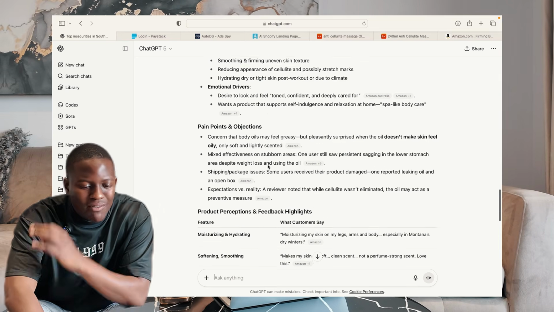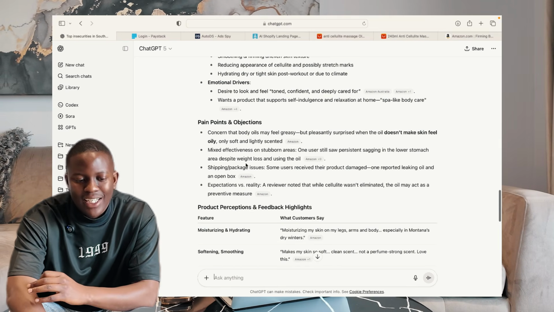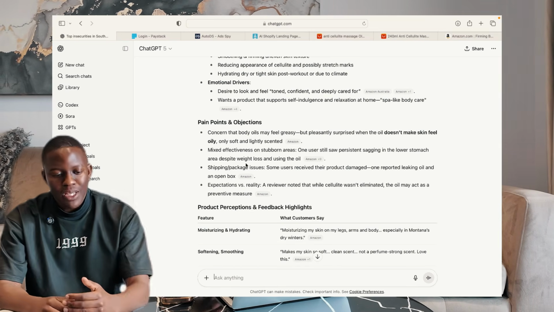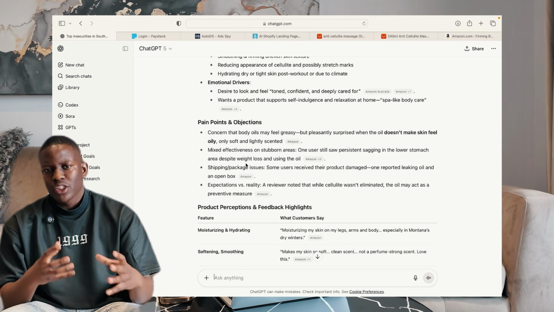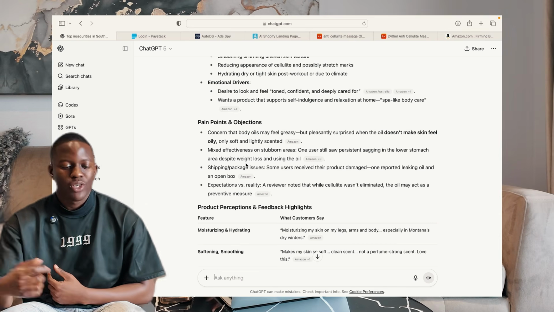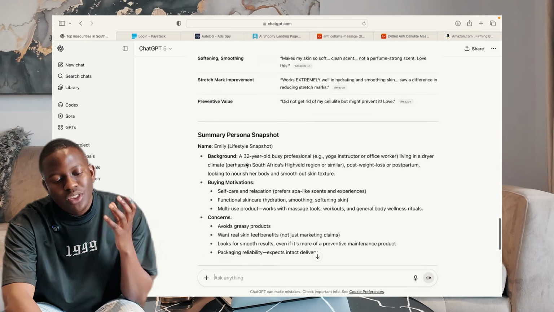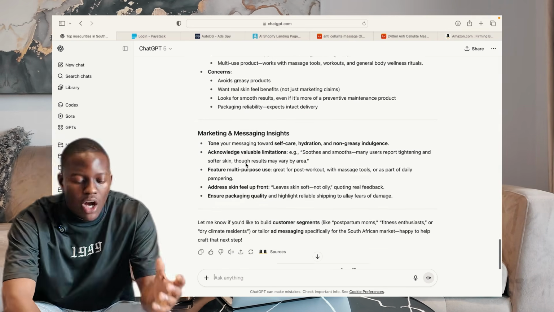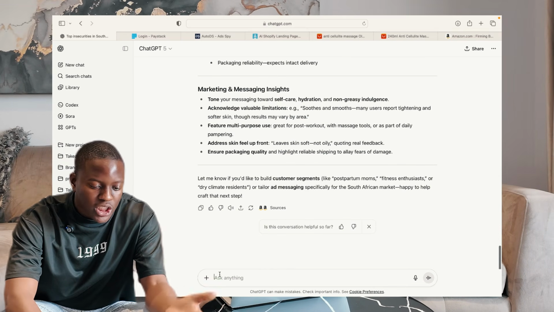And then we have the pain points, and it tells us all the pain points. To trigger this person on social media, what you want to do is hit their pain point so that they can watch the rest of your ad, and then from there we sell. But basically that's exactly how I'm using ChatGPT to run ads.